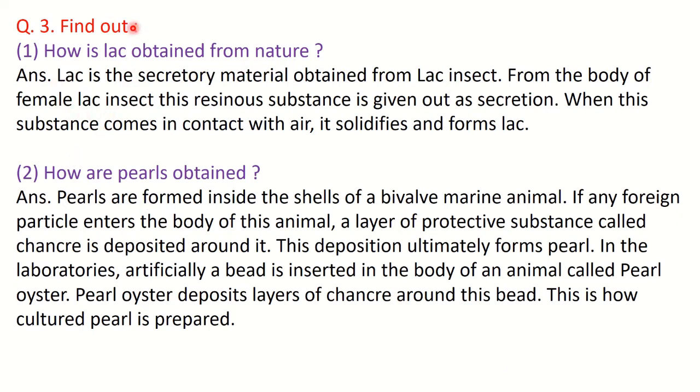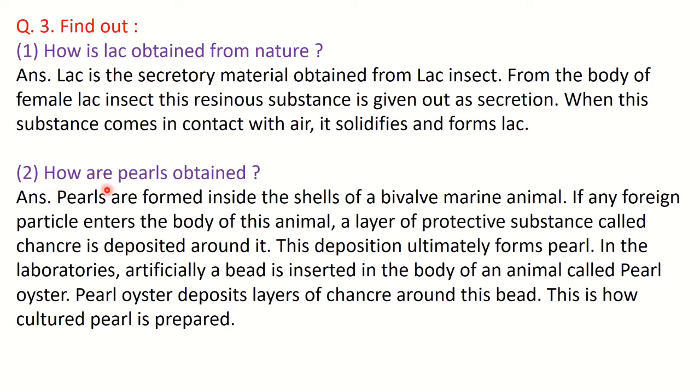As I have said, find out means you have to find it from other sources like the internet or other books. So how is lac obtained here? Lac is obtained from lac insects. It's a secretory material from the lac insect. Okay, so from the body of the female lac insect, this resinous substance is given out as a secretion, and when it comes in contact with air, it solidifies and thus it forms lac.